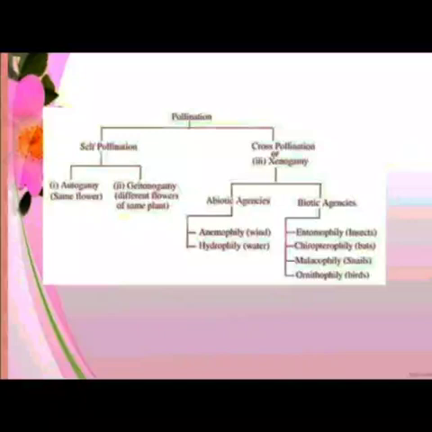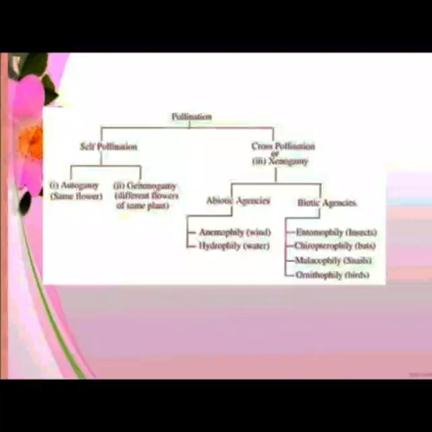The next type is cross-pollination, wherein the transfer of the pollen grain takes place from one flower to the stigma of another flower which is born on two different plants. Therefore, it requires various external agents. These are abiotic agencies, wind and water. Pollination by wind is known as anemophily and pollination by water is known as hydrophily.